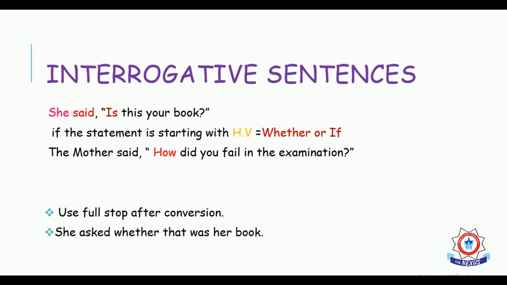So that is why we change into past tense, after looking at the word was. Now why we use that instead of this: this is basically converted into that. So she asked whether that was. Now your will be changed according to the subject, that is she, whether that was her book. So it is quite simple, you can do it on your own.